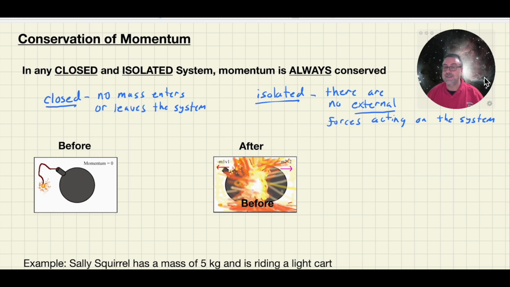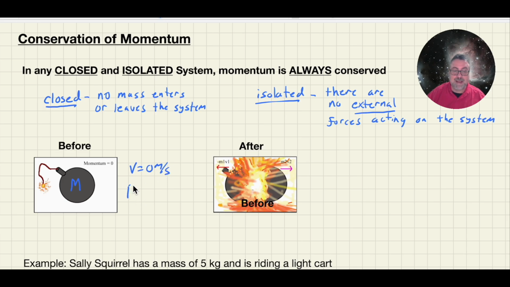Now, a typical example of this is we consider a cartoon bomb exploding. All right, so in this before picture, I have the bomb which has some mass and it has no velocity.